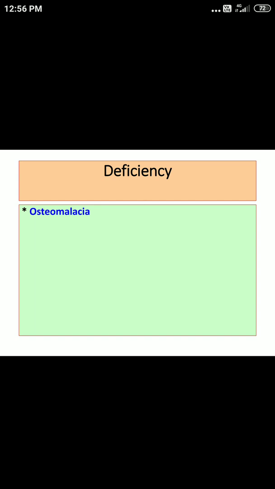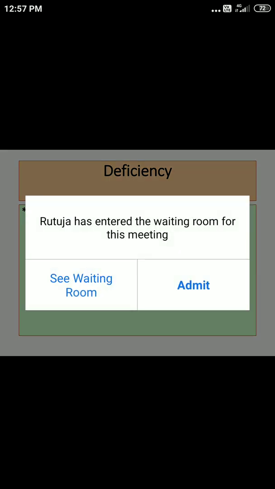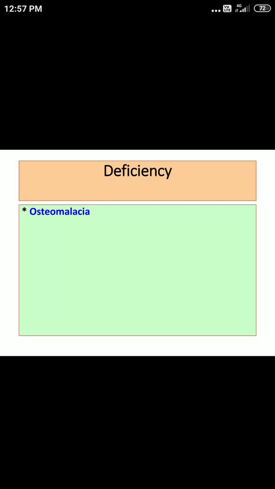Now, in this condition, what we can see is there might be pain in muscle. Some patients may complain of muscular pain. There can be tenderness over bony regions like the pelvic region, or sometimes the complaint given by the patient may be like this: there is difficulty in climbing stairs, or there can be difficulty in getting up from sitting position.